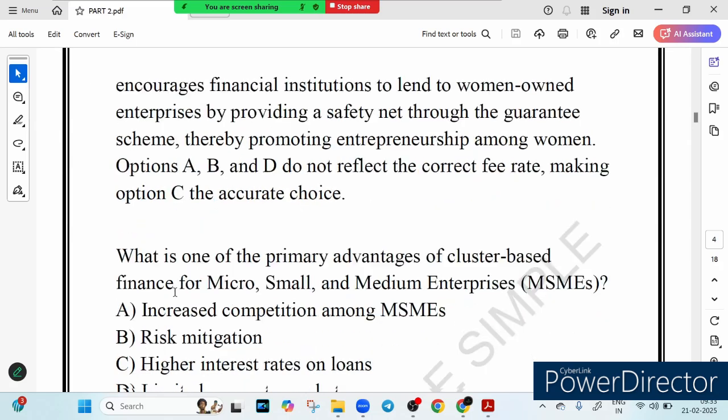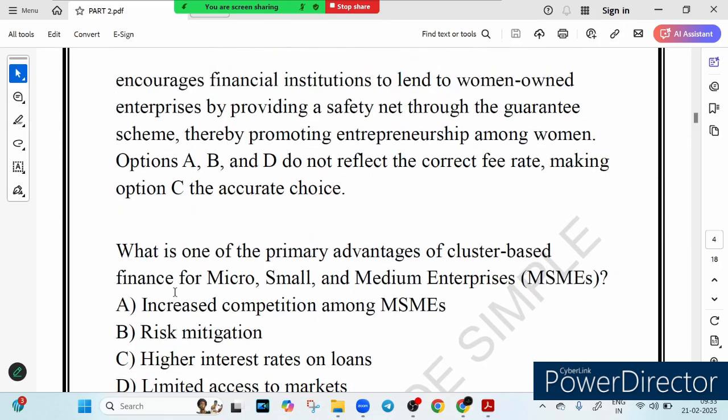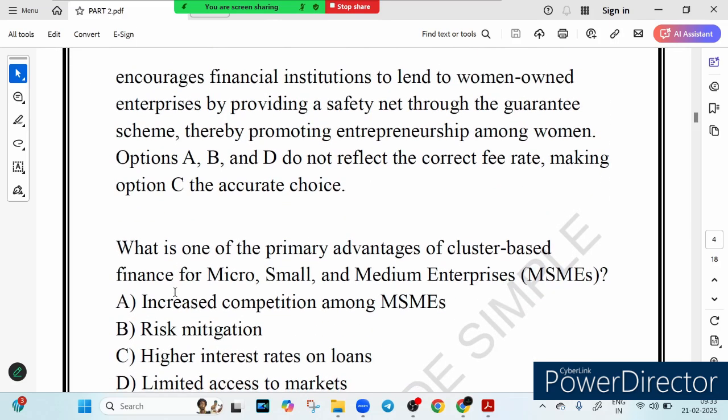Now let's see the next question. Which of the following is the primary advantage of cluster based finance for MSME? What is the primary advantage of cluster based finance for MSME?